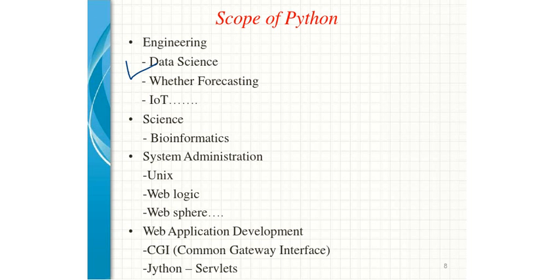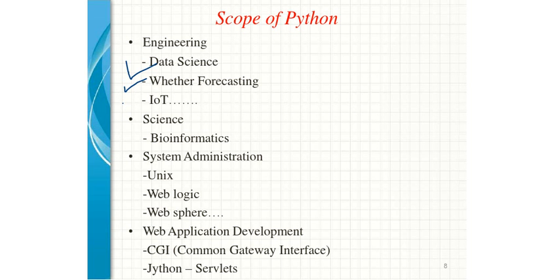Next to that, weather forecasting. In weather forecasting also it is the same, you can say it is also a branch of data science. Next to that, remote sensing, as well as image processing, I told, in signal processing, in telemedicine applications, in different kinds of research, this kind of Python scripting has been used very rigorously. And in IoT also, nowadays IoT is a very big partner of Python. So nowadays you can say that IoT is not complete without Python scripting, right?